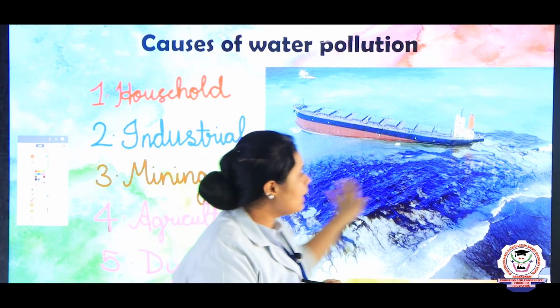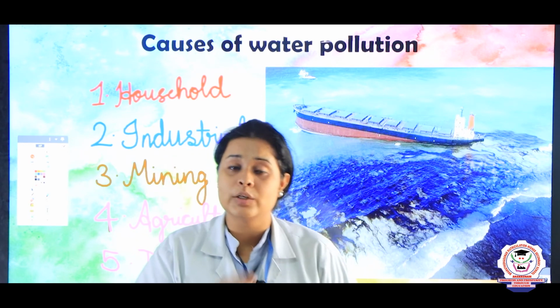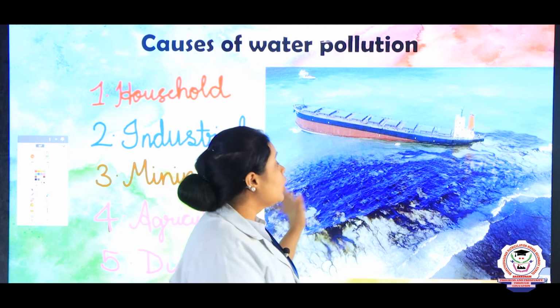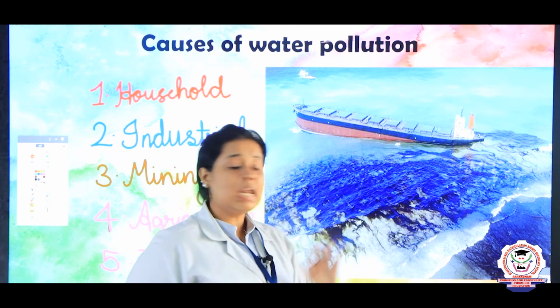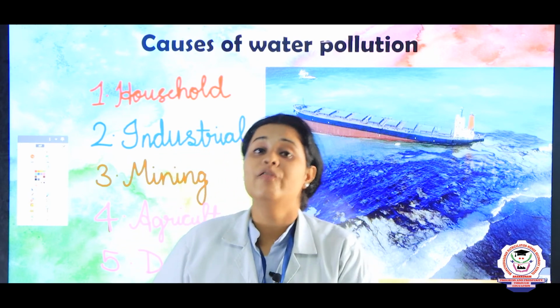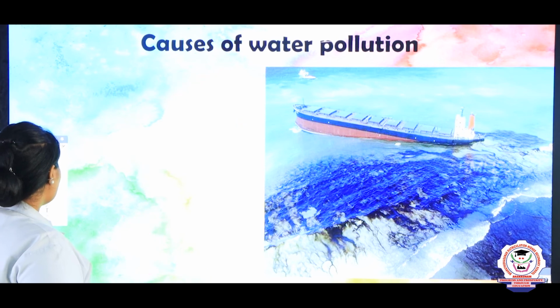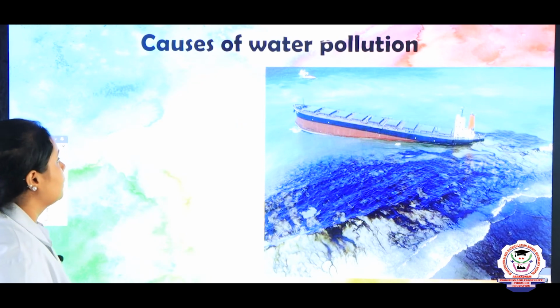So there will be one layer of oil above the water, and by chance if you apply some kind of fire, all the oil will get burned, plus the animals which are staying down inside the water will get affected. So this is also a major cause of water pollution. Okay?